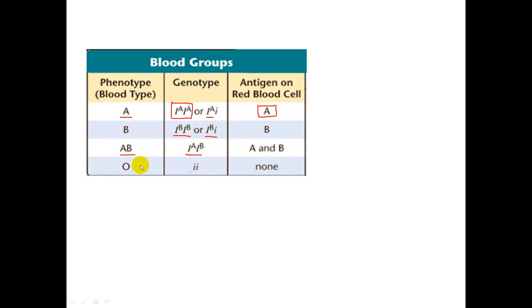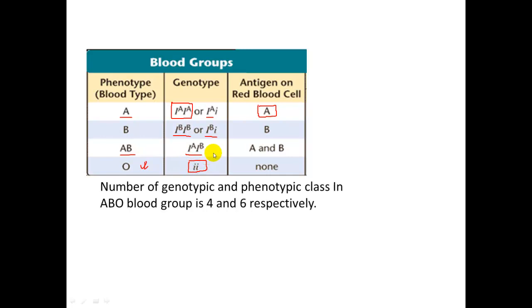Blood group O is represented by homozygous small i, and they don't have any antigen, so they consist of only antibody. This is how the blood groups are. So we can say that the number of genotypic and phenotypic classes in ABO blood group is 6 and 4 respectively. What are the phenotypes? This is 1, 2, 3, 4, that is the phenotype. And what are the genotypes? This is 1, 2, 3, 4, 5, 6 genotypes, right?